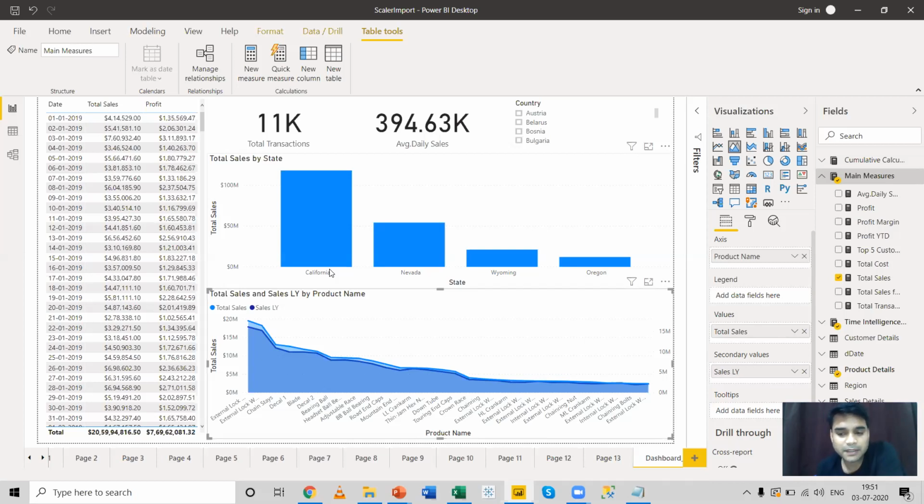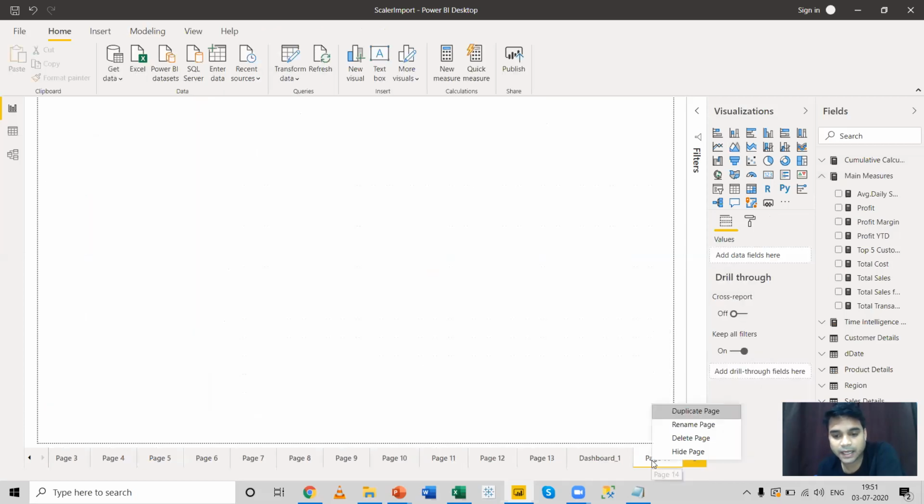Now let me create one more dashboard. So I'll take one more new page and let me rename this page as dashboard 2.